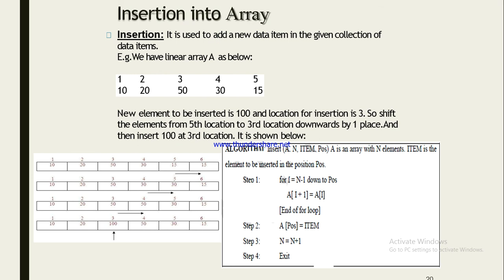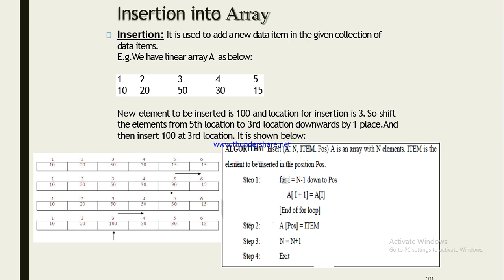So the algorithm for inserting the data is Insert A, n, item, position. A is an array with n elements, and item is the element to be inserted at the position. Step 1, for I equal to n minus 1 down to position, we have to shift the data down from position. A[I plus 1] equal to A[I].